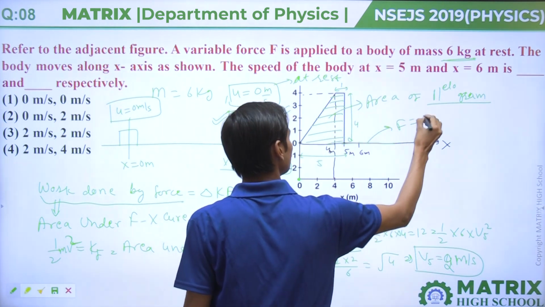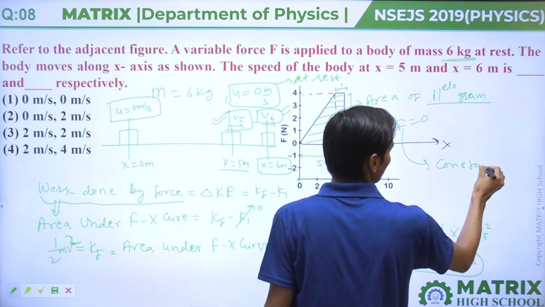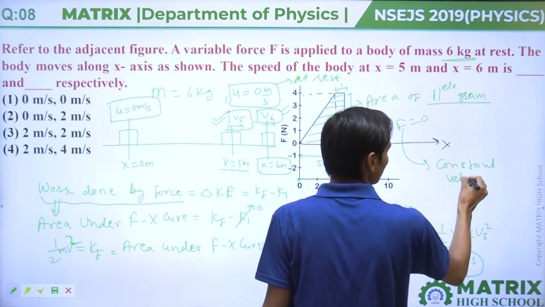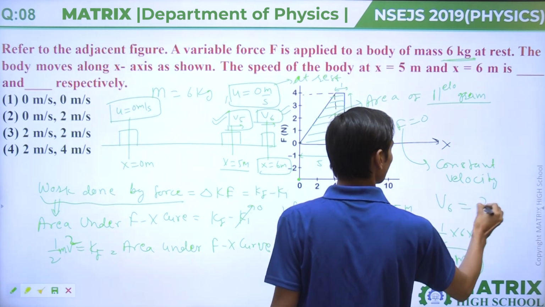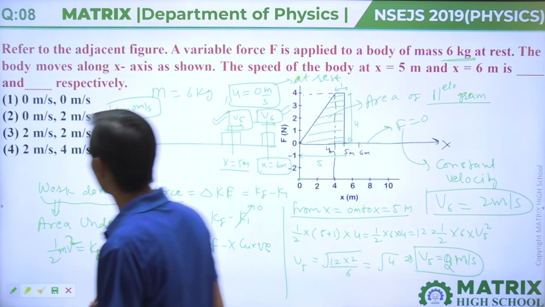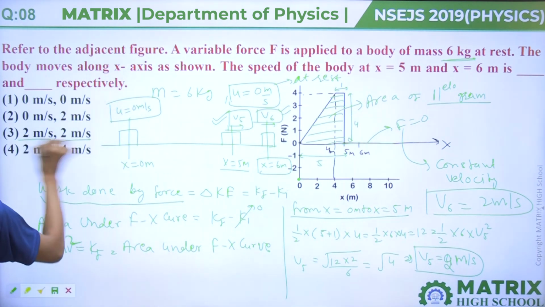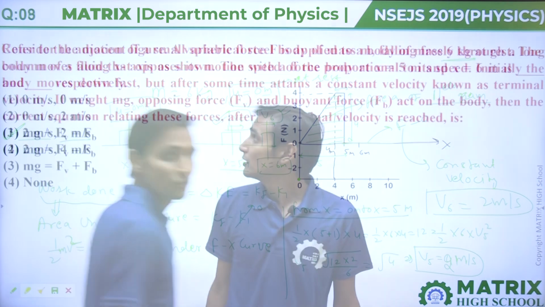After that, the force is 0, so the velocity will be constant. So constant velocity means v6 is also 2 meter per second. Then we can say that v5 and v6 are both 2 meter per second. So your answer will be option 3.